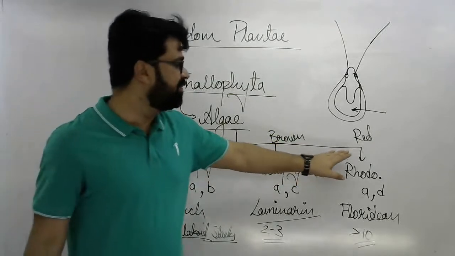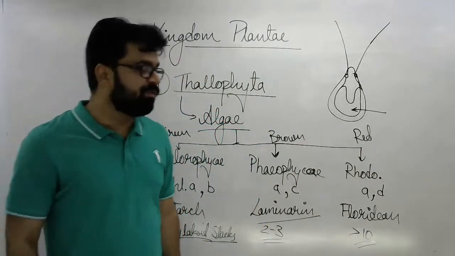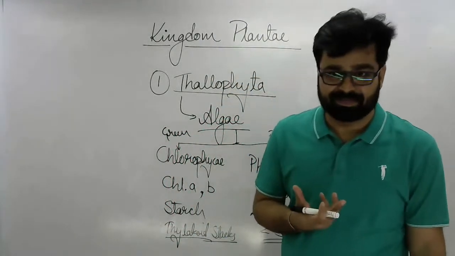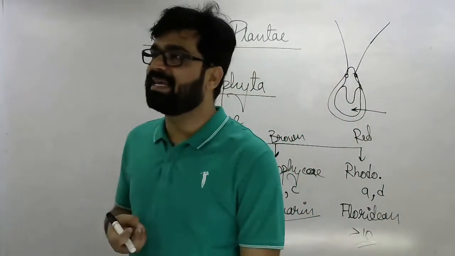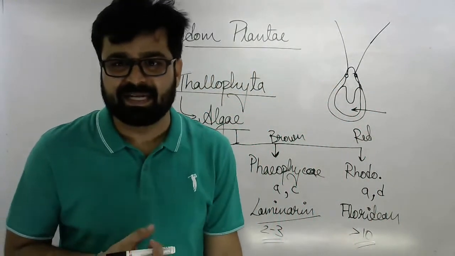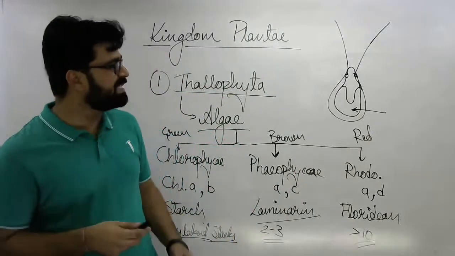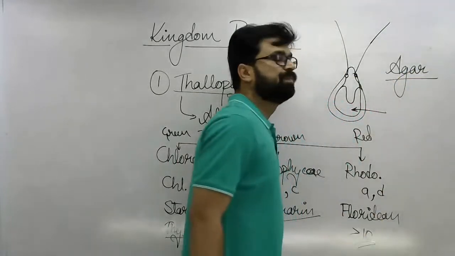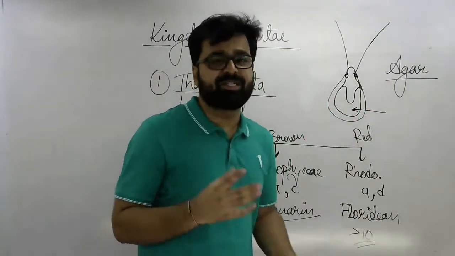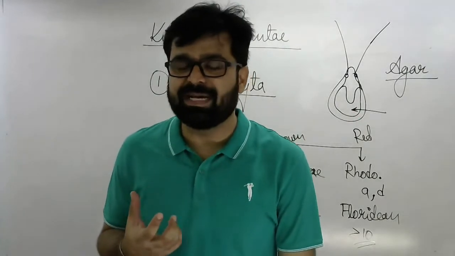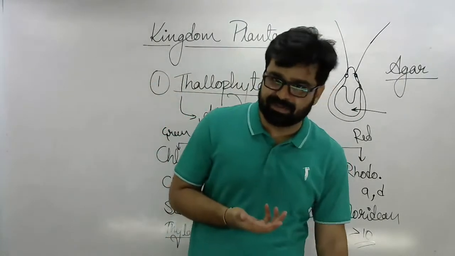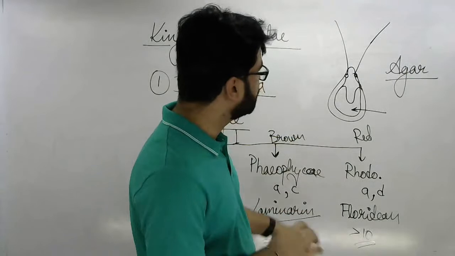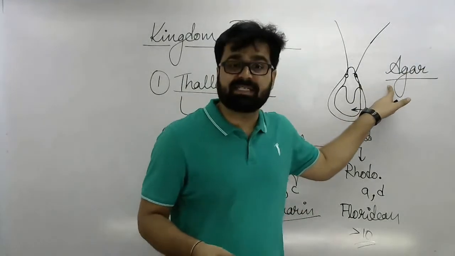Coming to the example of red algae, and the very important example of red algae from which we get agar, right? The name of that algae is Gelidium. You must have studied about agar. It is used for culturing bacteria. It is used in making ice creams, jellies, etc. And what else? Gelidium, that's the agar. It is also used as a laxative.